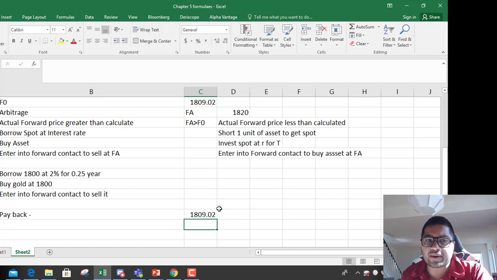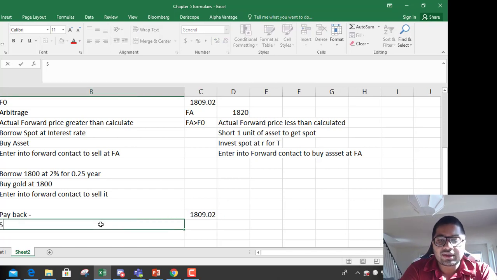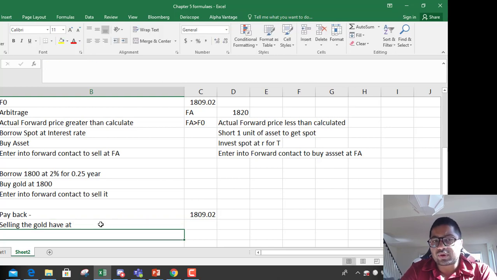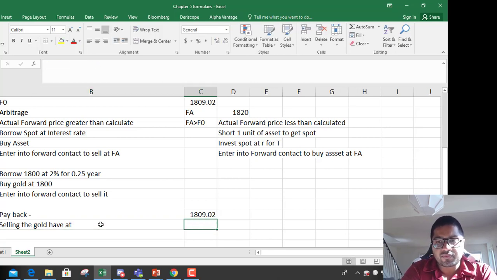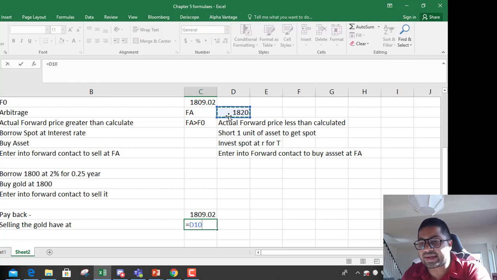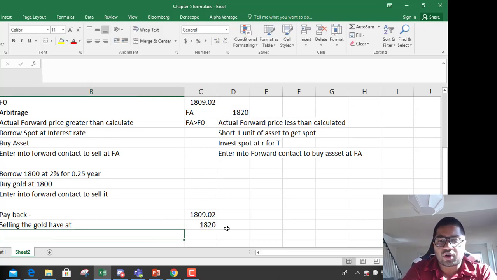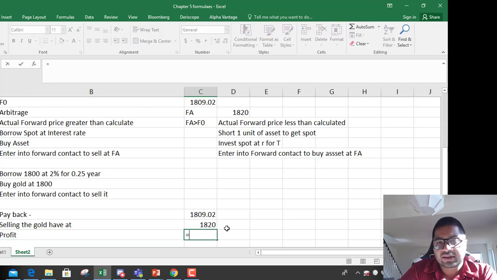So you have to pay back 1809 when the contract matures, but you are selling the gold you have at the forward price. What was the forward price? The forward price was 1820. So how much arbitrage profit did you get?